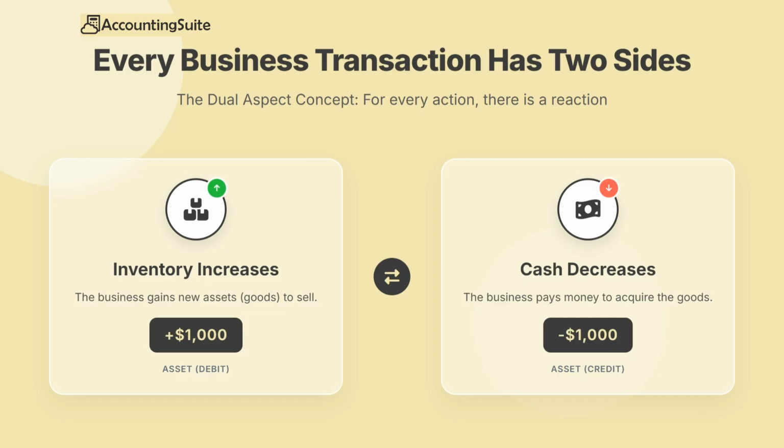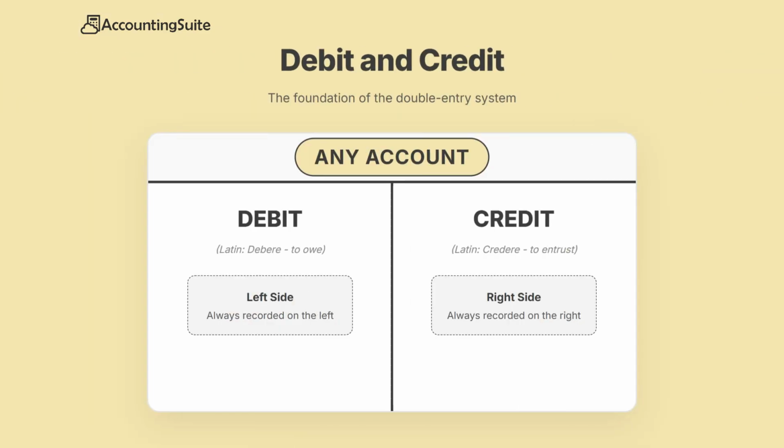To connect these two sides of every transaction, accounting uses a system called double entry bookkeeping. Double entry means that every business event is recorded in at least two places in the accounting system. One entry shows where the value went, and another shows where the value came from. Because of this structure, the accounting system always stays balanced.